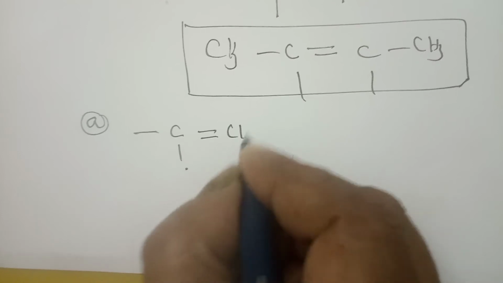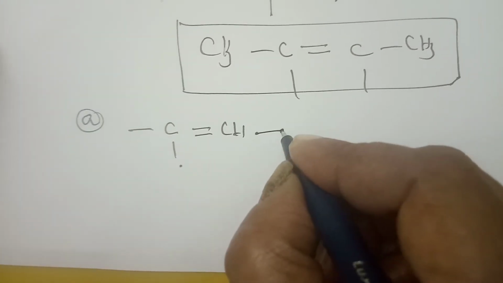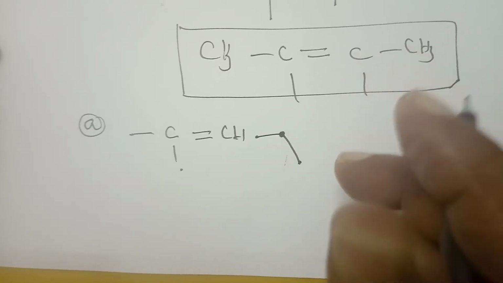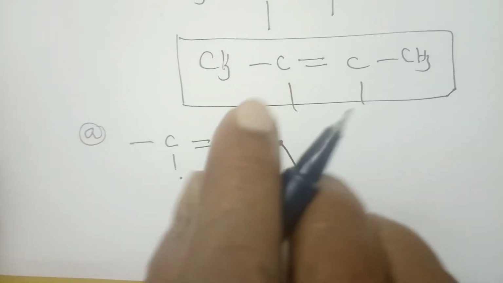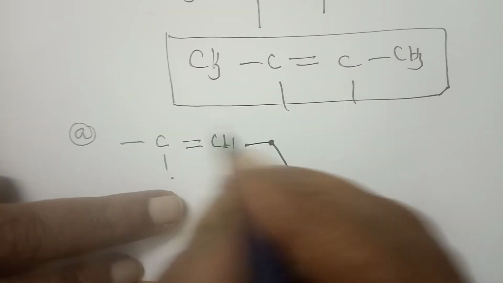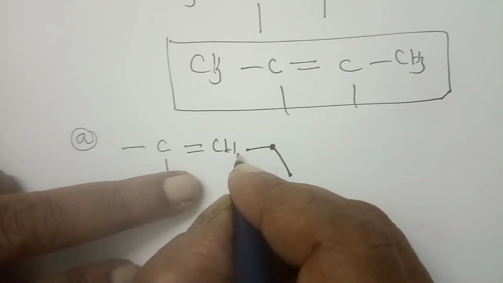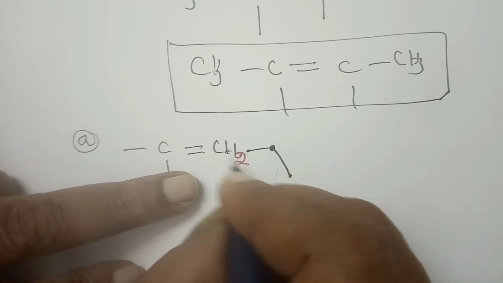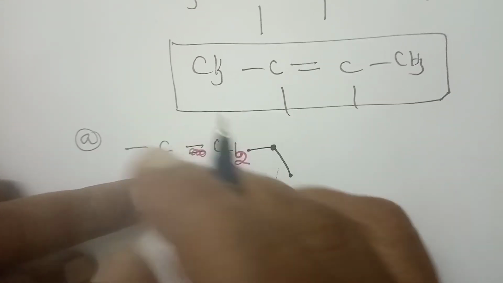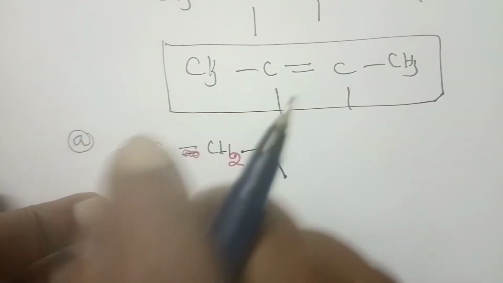Carbon double bond CH single bond. Here an ethyl group is there, so I am putting the line diagram. These are the tips I am giving. Beyond that don't waste the time. Next one is here, your hydrogen added to the rich one. So who is rich here? So now you put 2 here itself, or remove 1 hydrogen. No time. So here itself, with one structure, I am teaching how to manage the time.